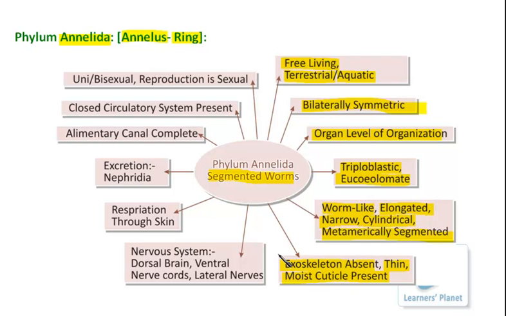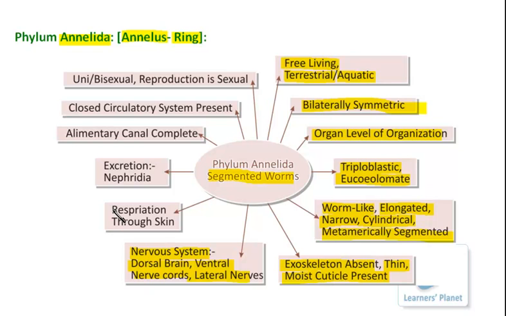In the nervous system, these organisms have a dorsal brain, a ventral nerve cord and lateral nerves. In the earlier groups, the organisms had a brain and lateral nerve cords. Here the nervous system is more complex, with the brain in a dorsal position and the nerve cord ventral, along with lateral nerves.